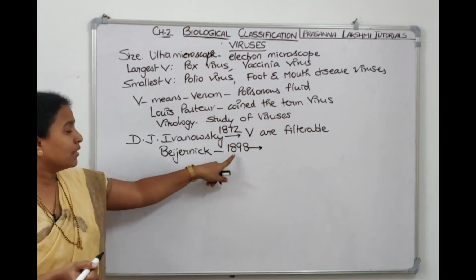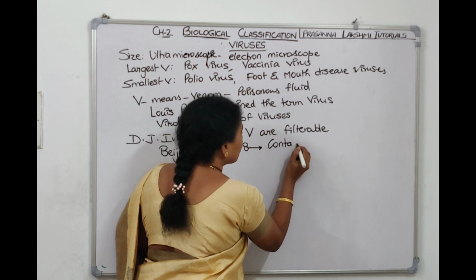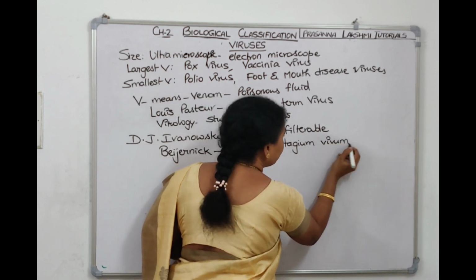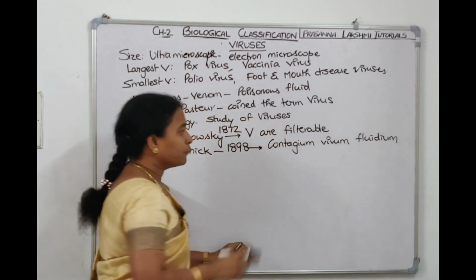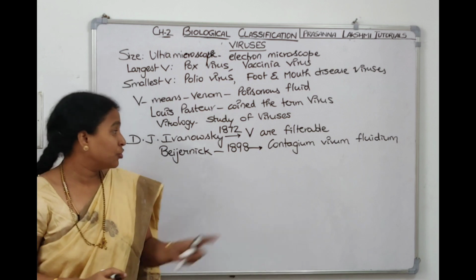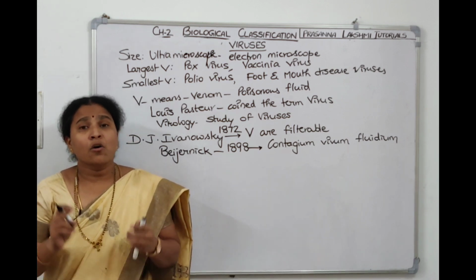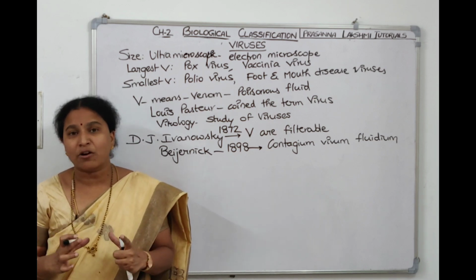So Beijerinck, in the year 1898, used the phrase contagium vivum fluidum. He told that the fluid is contagious. In which year? 1898. What is the name of the scientist? Beijerinck. And who isolated and crystallized the virus, and who gave the structure of the tobacco mosaic virus?